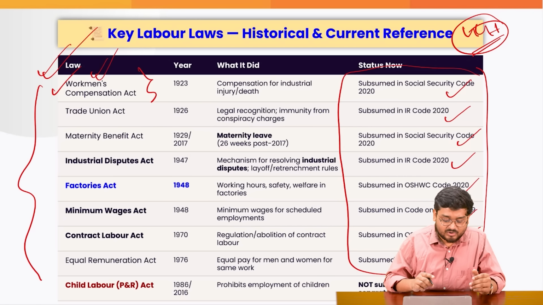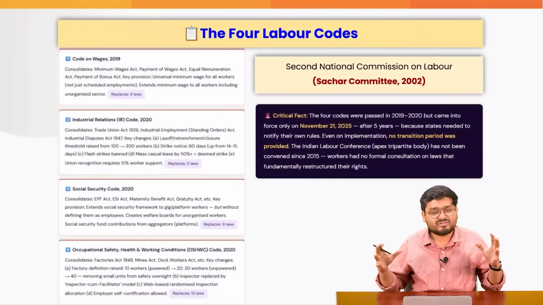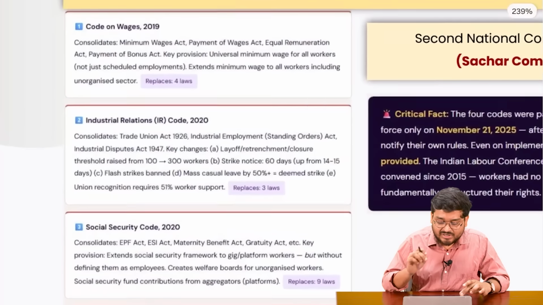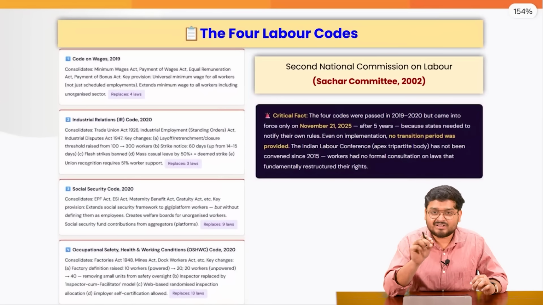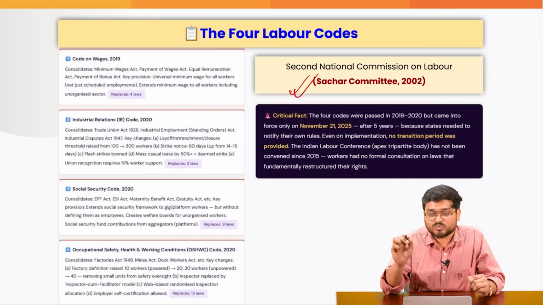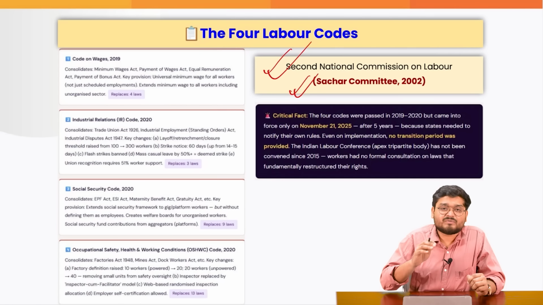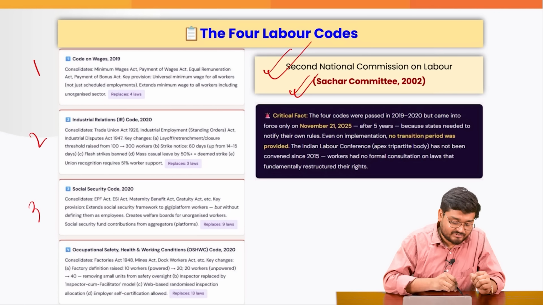Now, what we have to talk about, for example, the Maternity Benefit Act, the Industrial Disputes Act, the Factories Act. So these were all the acts which regulated the working conditions, which were consolidated in the 4 codes. These codes were extensively covered in the Analyst before. Set up by the recommendations of the Sachar Committee in 2002, we finally came up with the laws with reference to these 4 simplified codes.